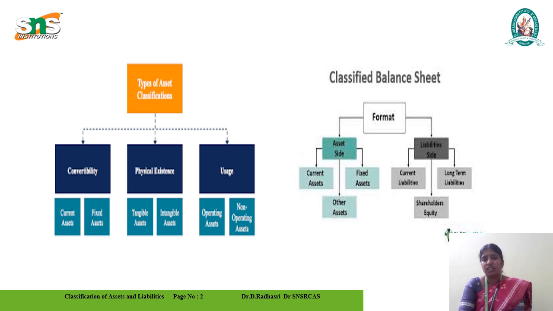These are the classifications of the balance sheet, in the format of the asset side and the liability side, covering current assets, fixed assets, and tangible and intangible assets. They are classified by physical existence and by usage, as operating assets and non-operating assets, to be shown in the balance sheet.